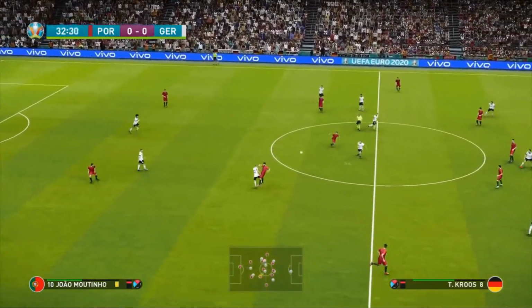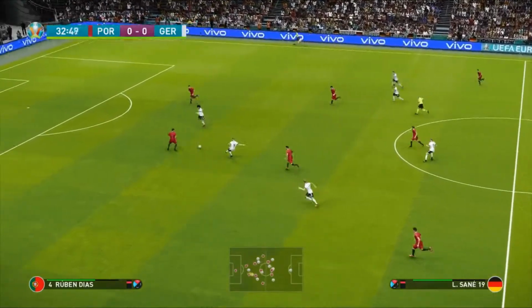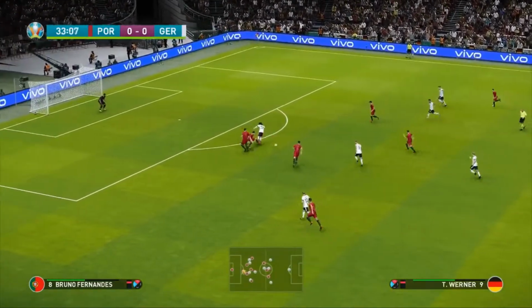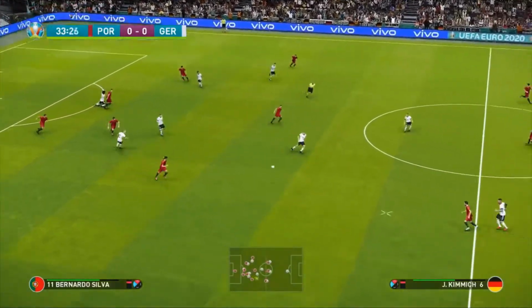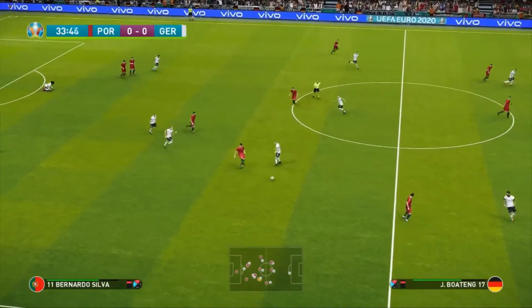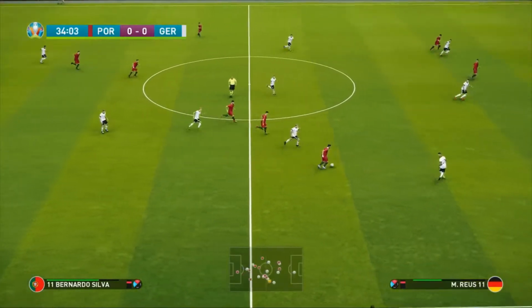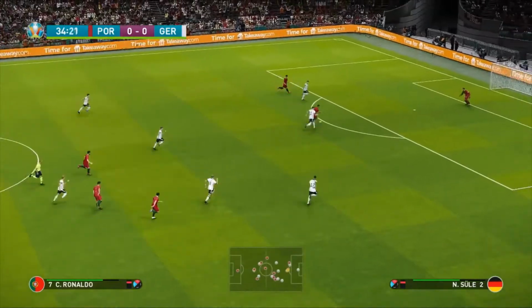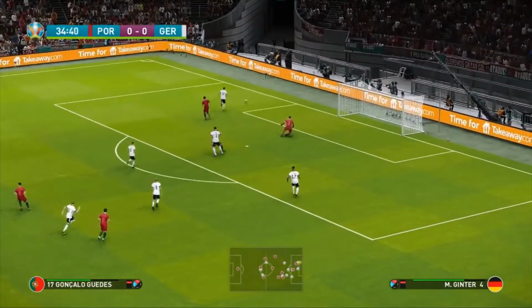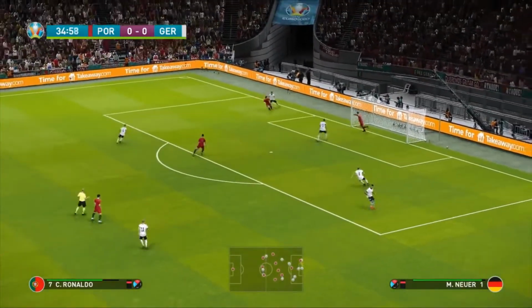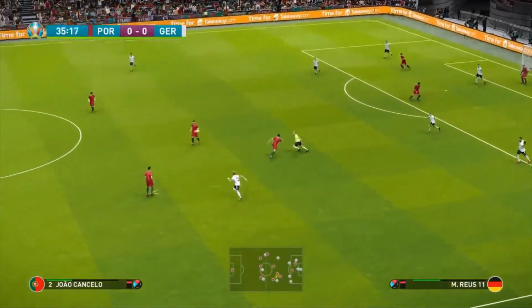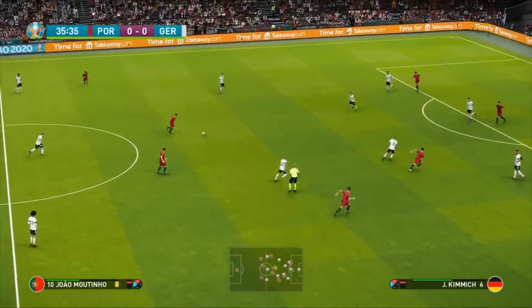Oh dear, Jesus Christ. Oh, well, that's a poor ball there, and Sané does get the ball back, tries to dance his way through. That's an outstanding tackle by Ruben Dias. Here come Portugal, Bernardo Silva. What can he do here? Great ball into Ronaldo, he's got the time, he's got the space. Ronaldo, good save. And well, it really is a test of the goalkeeper's patience and their outstanding acrobatic skills, because that was a quality save there by Neuer.